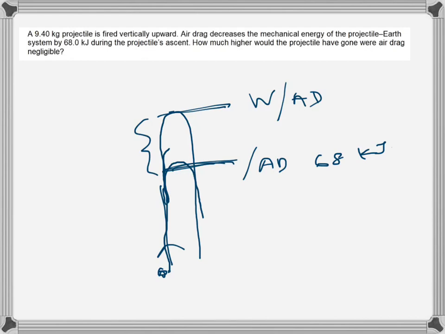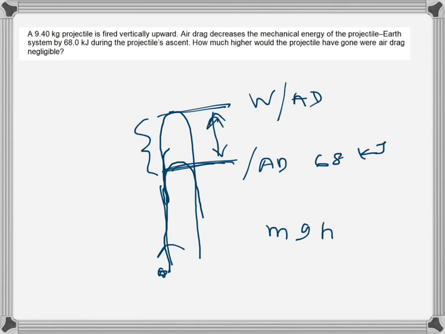So the question is how much higher it would have gone had there been no air drag. That will be the potential energy equal to the energy lost due to air drag. So this much potential energy, and we know potential energy is associated with height. So mgh is potential energy.